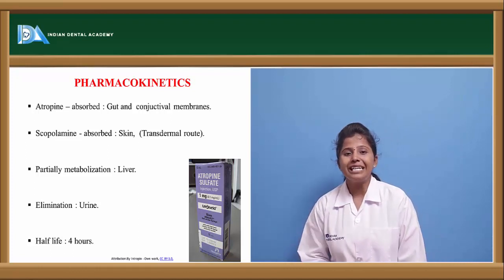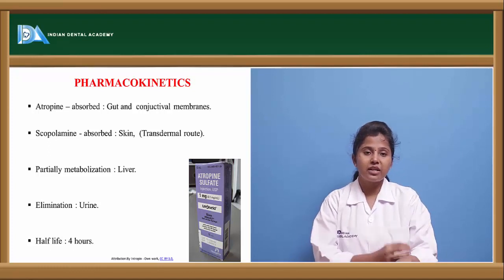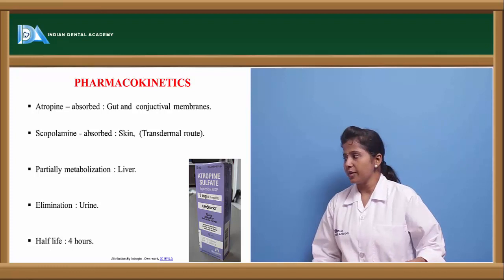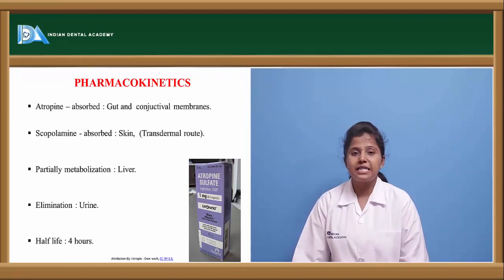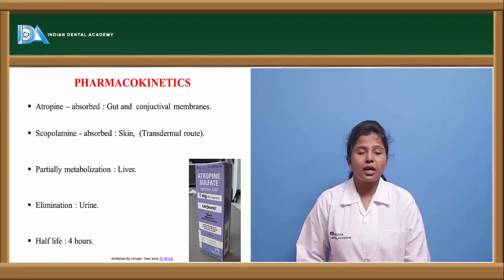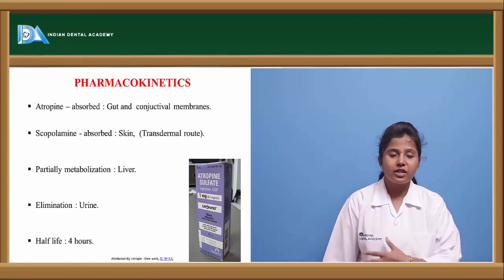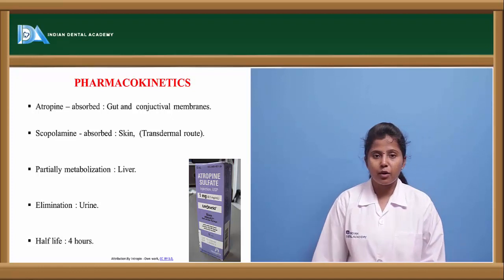If we apply the patch to the skin, the drug penetrates the skin layers and reaches the systemic circulation. The metabolism of these antimuscarinic drugs takes place in the liver, but it is not complete. There will be partial metabolism, and these drugs are eliminated through urine. The half-life of these drugs is about 4 hours.